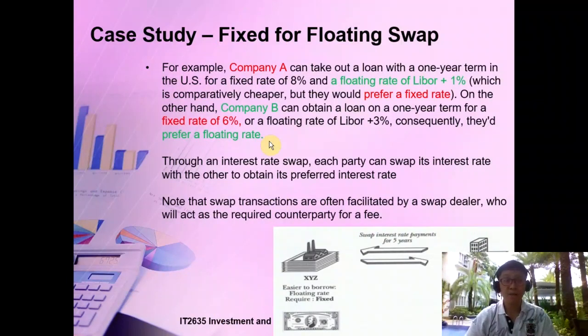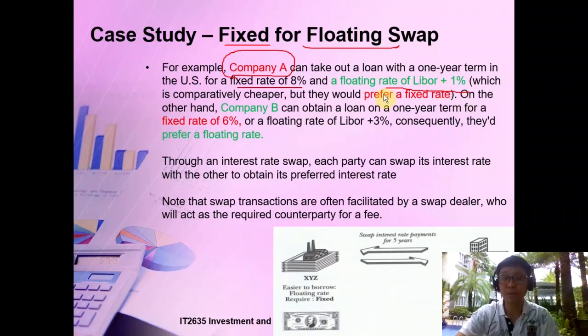That is for fixed to fixed, but it can also apply to fixed and floating rates. You can do the same. So this is company A. It can loan US dollars at a fixed rate of 8% and a floating rate of LIBOR plus 1. Whereas company B can borrow at a fixed rate of 6% and a floating rate of LIBOR plus 3.